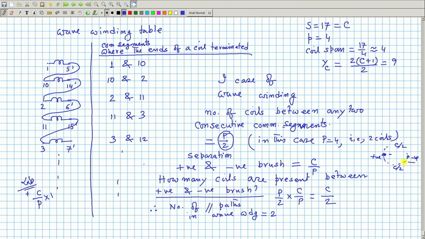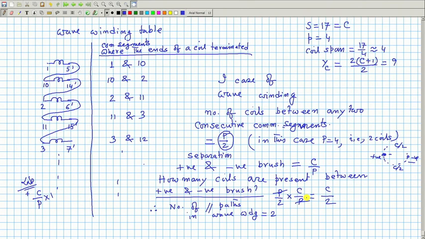Between the 2 brushes, if you proceed in one direction, you will get C by 2 coils. If you proceed in the other direction, you get the same C by 2 coils, that is fine. The total number of coils is C, the same as the number of slots. It is a double layer winding, so the number of slots equals the number of coils. Therefore, the armature will always be divided into 2 parallel paths, no matter what is the number of poles of the machine.